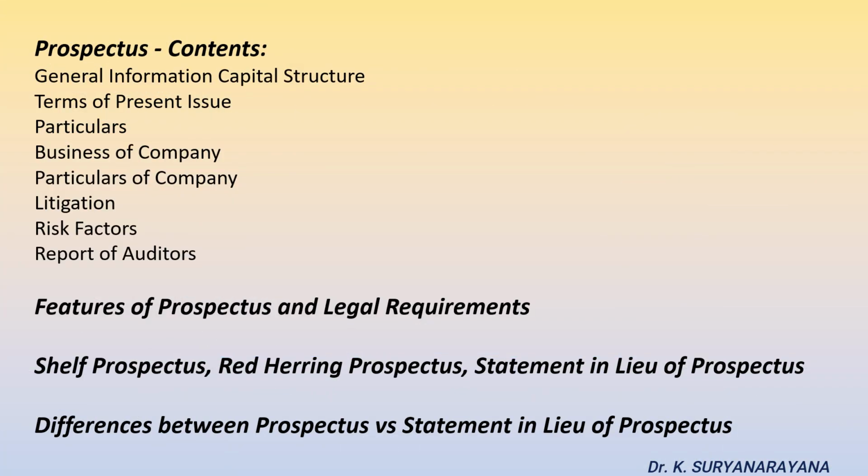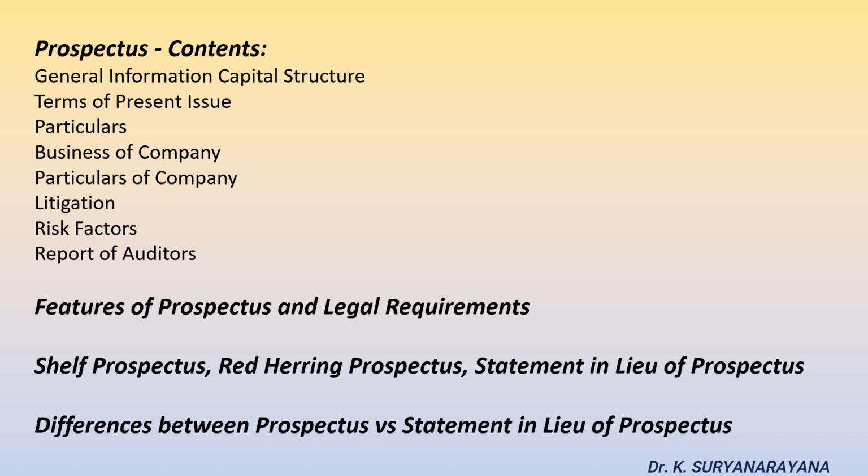Now let us study about the prospectus and its contents. According to section 270 of Companies Act 2013, prospectus can be defined as any document described or issued as a prospectus and includes a red herring prospectus referring to section 32 or shelf prospectus referring to section 31, or any notice, circular, advertisement, or other document inviting offers from the public for the subscription or purchase of any securities of a body corporate.